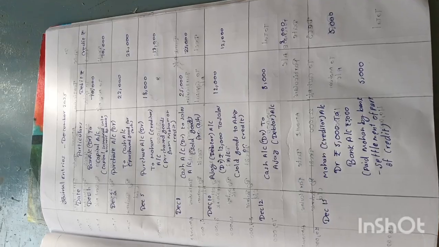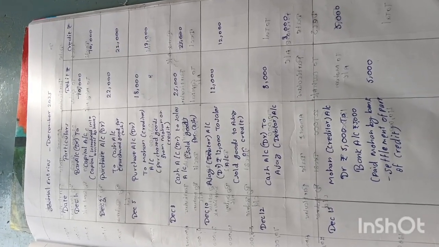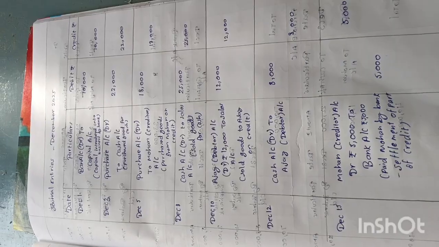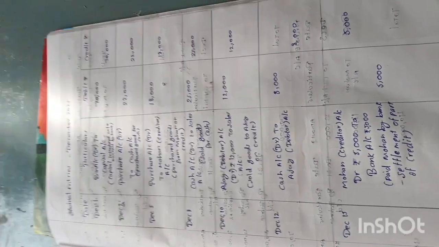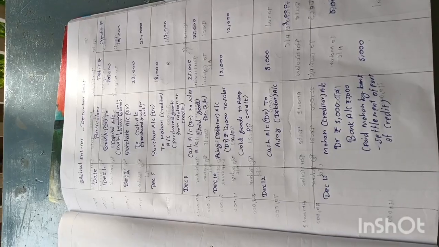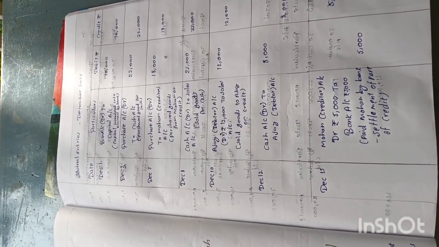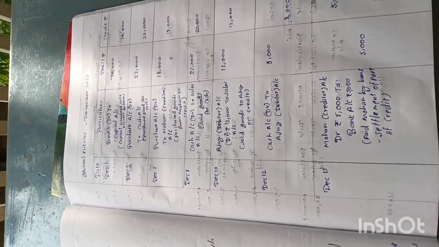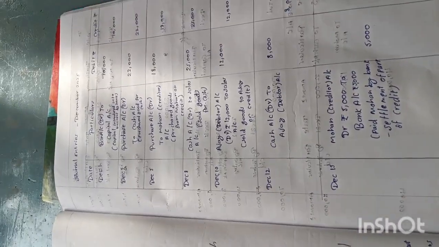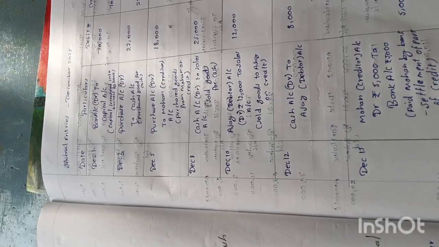Here you see the journal entry for this problem. Journal entries, December 2025. Date, particulars, debit, credit. Debit should be written on the left side, credit on the right side. Particulars is where we need to mention which account is debited to which account is credited. Okay, December 1, bank account debit to capital account.